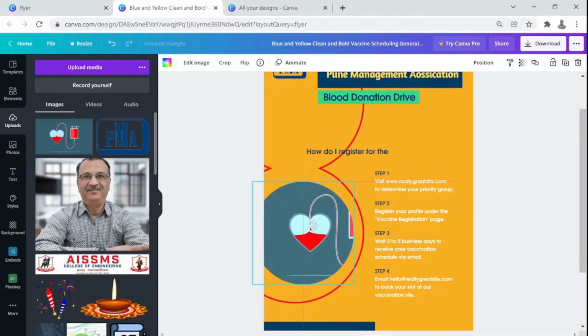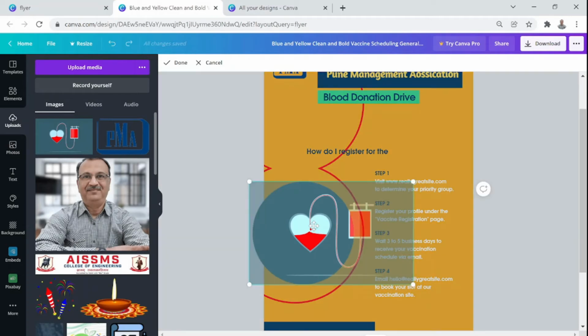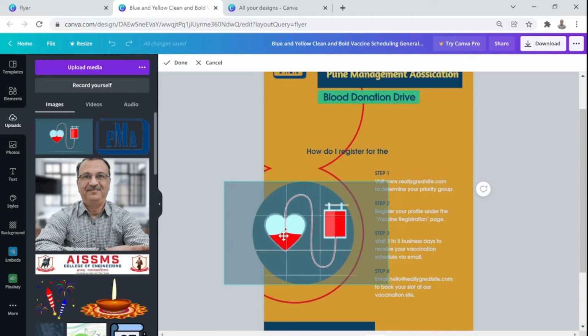Now both the heart and the glass jar from where it is being pumped in are not inside the circle. How do you adjust that? Can the logo be adjusted? Yeah, it's a good question. There is a limitation; only a certain part will come here. There is a workaround. The original image, which you dragged and dropped onto Canva, you first have to resize it there, then bring it to Canva and put it here, so that your entire image can come here.